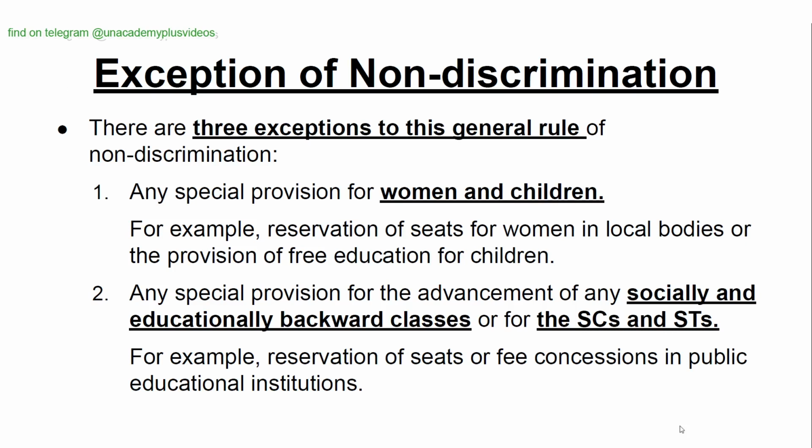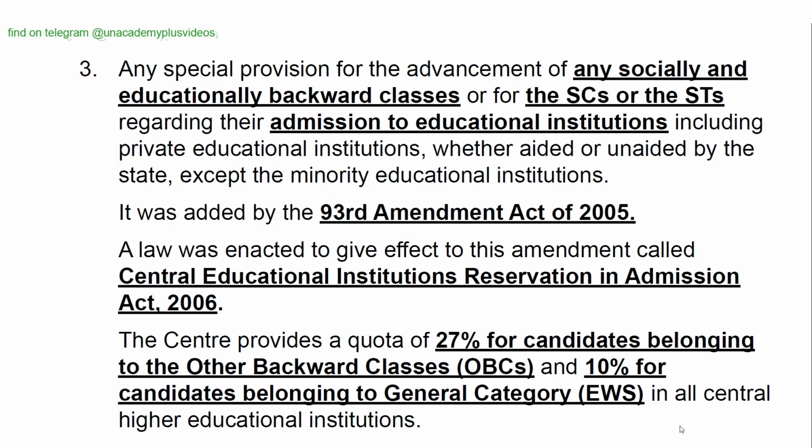Exception of non-discrimination. There are three exceptions to this general rule of non-discrimination: any special provision for women and children; any special provision for the advancement of any socially and educationally backward classes, or for the SCs and STs; and any special provision for the advancement of any socially and educationally backward classes, or for the SCs or the STs regarding their admission to educational institutions, including private educational institutions, whether aided or unaided by the state, except the minority educational institutions. It was added by the 93rd Amendment Act of 2005.